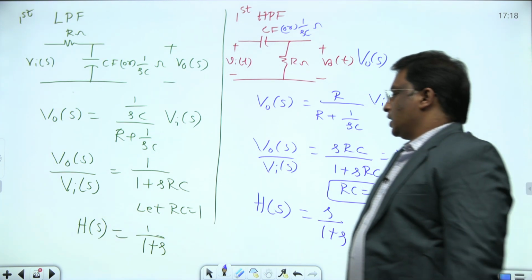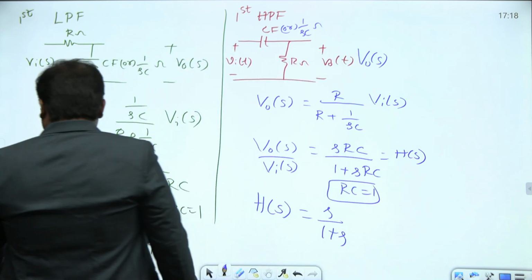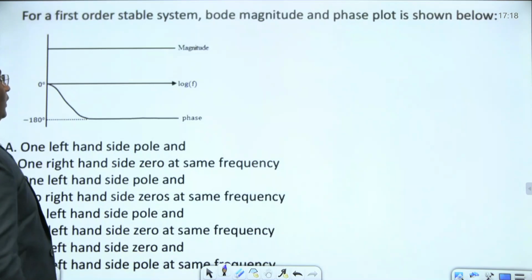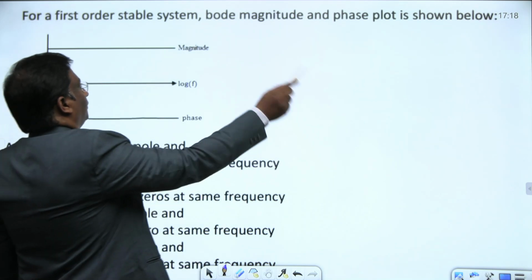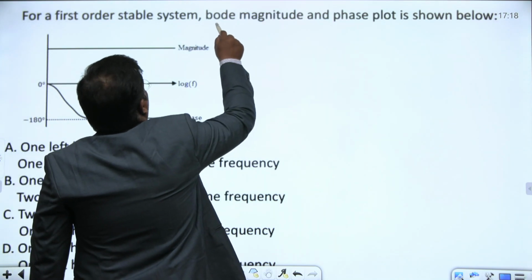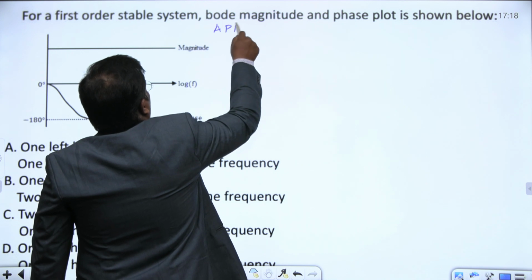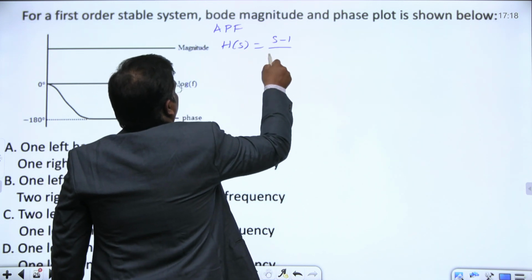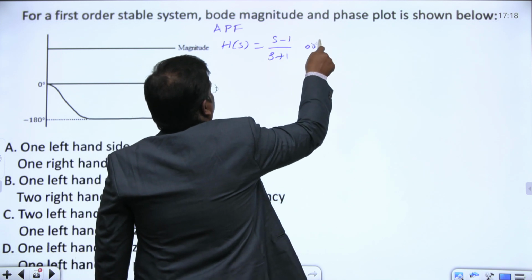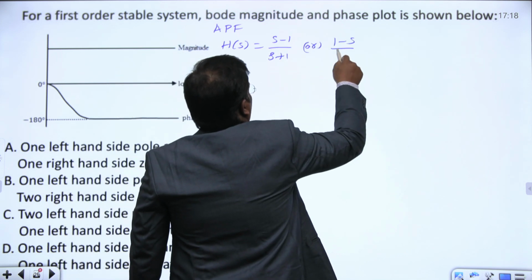Here they have given magnitude and phase plots of something. If I talk about the all pass filter, the all pass filter transfer function will be something like (s minus 1) by (s plus 1), or (1 minus s) by (1 plus s).